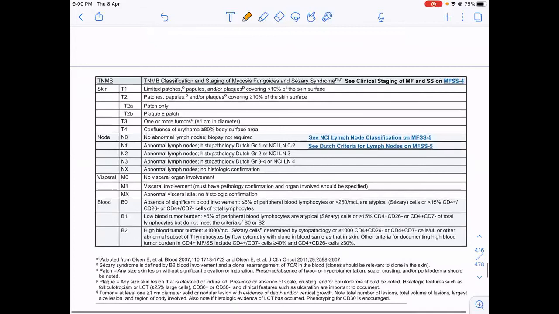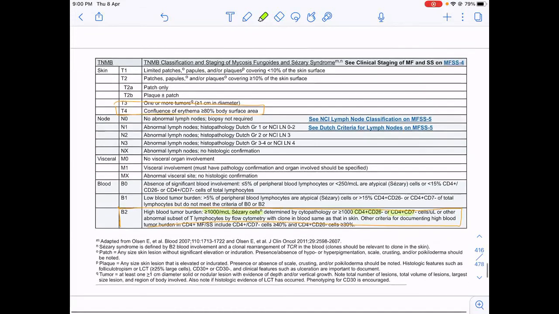This staging, I don't think is very important. We should know T4 is erythroderma with more than 80% of the body surface area involvement. We should know B2 in the blood. In the TNM classification, B2 meant that more than 1,000 Sézary cells are present. They are CD4 positive, CD26 negative, CD4 positive, CD7 negative on flow cytometry.